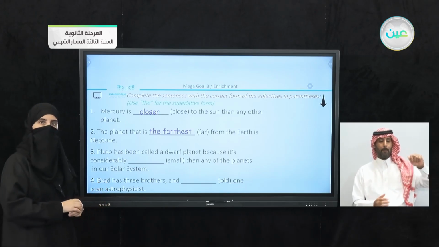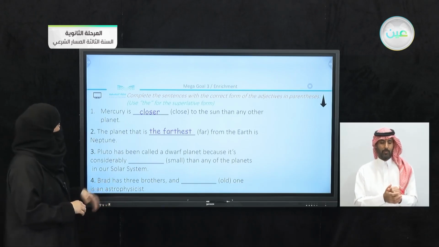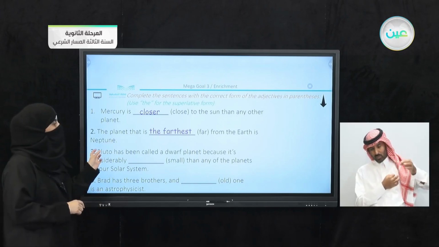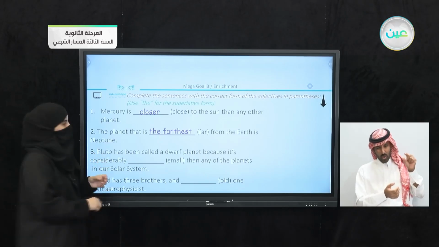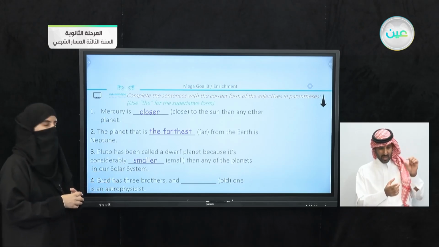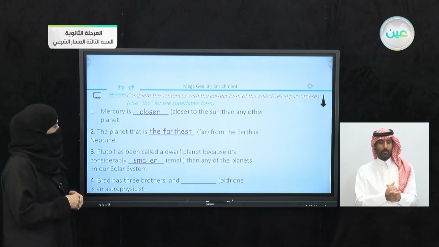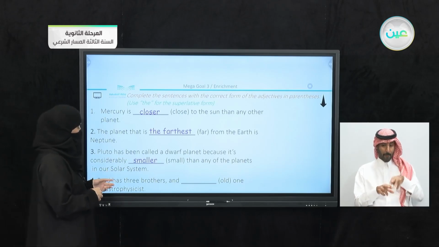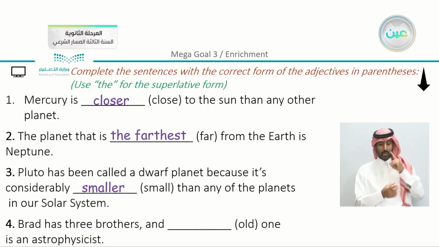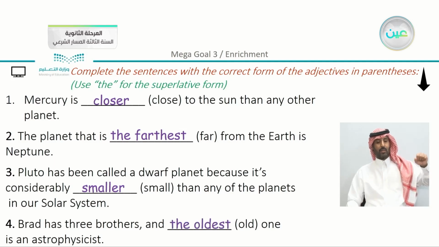We have superlative. Pluto has been called a dwarf planet because it's considerably small than, so it is easy to just write, we have here smaller. Brad has 3 brothers and old one is an astrophysicist. So we have here, we can say that the oldest one.